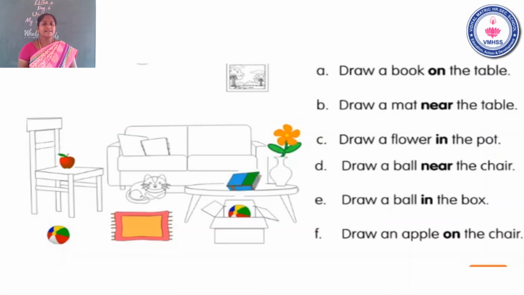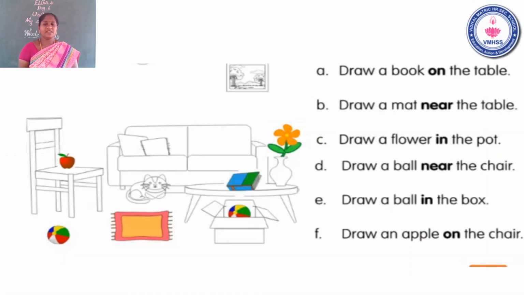Letter D. Draw a ball near the chair. Yeah, children, we will draw a ball near the chair. Okay, next. Draw a ball in the box. Yeah, children, where is the box? The box is near the table. One box is here. Now we will draw a ball inside of the box.